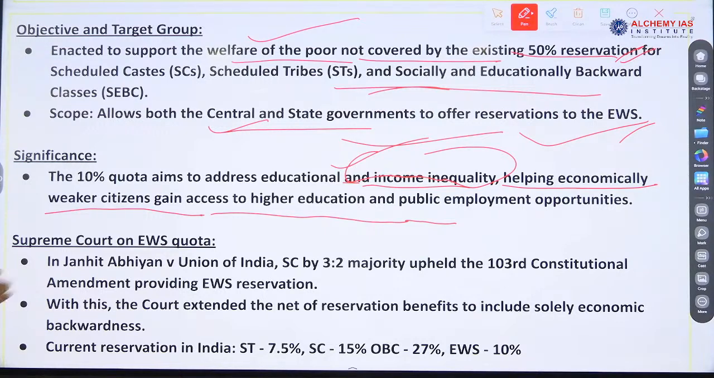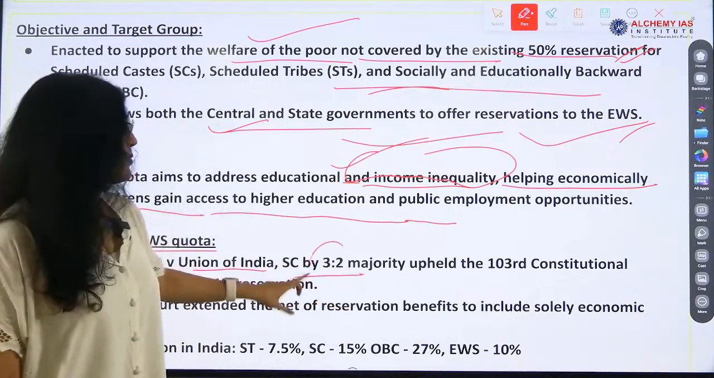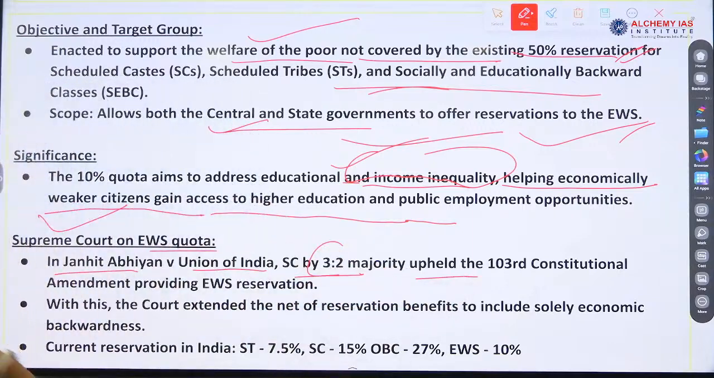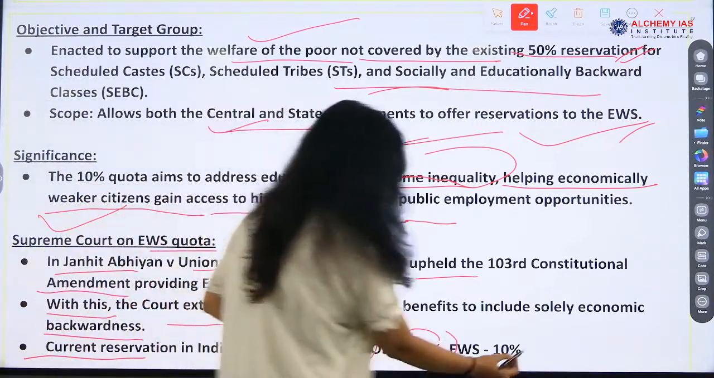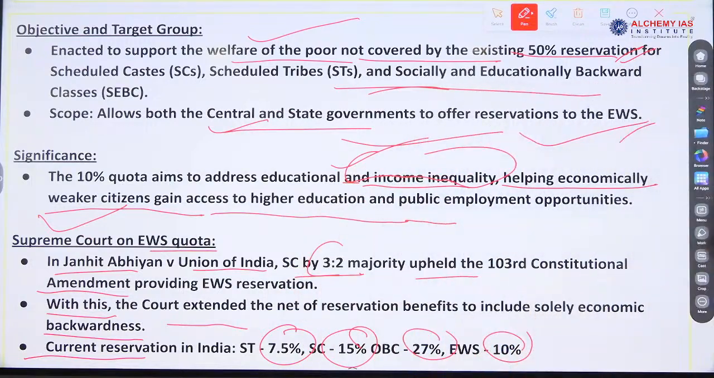Supreme Court on the EWS quota. What is the view? In Janhit Abhiyan versus Union of India, the SC by a 3-2 majority upheld the 103rd constitutional amendment providing EWS reservation. With this, the court extended the net of reservation benefit to include solely economic backwardness. Current reservation is: ST 7.5%, SC 15%, OBC 27% and EWS 10%. They get this percentage of reservation. Okay? This is important. This can also be asked.